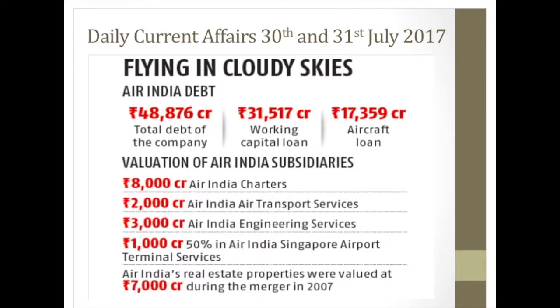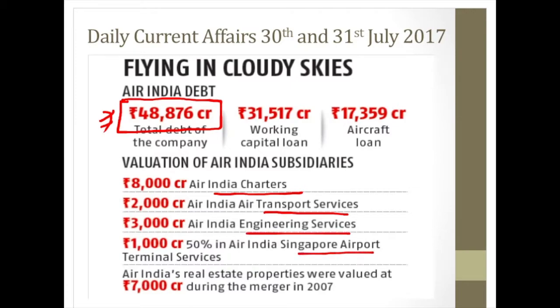Next is very important with respect to the fact: the overall debt of Air India is 48,876 crore. Only this fact out of this entire picture is important for us. The second thing which is important is the number of subsidiaries which Air India has. Air India has charters, transport services, engineering services, Singapore airport terminal services, as well as real estate properties. These are all subsidiaries of Air India, and Air India is functioning in all these areas as well. This becomes important because Air India is on the verge of getting sold out.